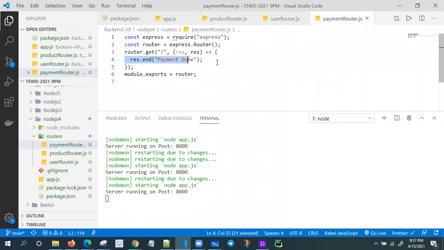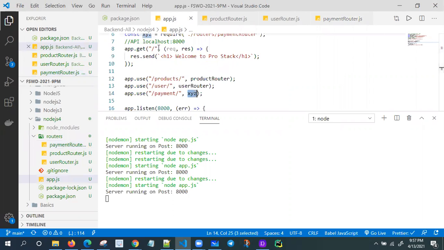Usually here, you need to write your business logic: to save or get the data from the database, all the database operations, inserting operations. Anyway, I'll let you do all these things. My objective is only routes. Have a glance at this one. Just go to app.js and try at least one route, product router. If you have done this, you are going to be good in the backend also, in parallel.